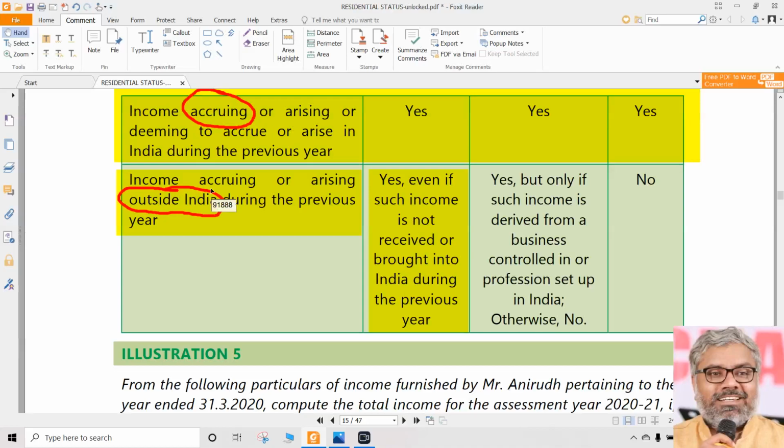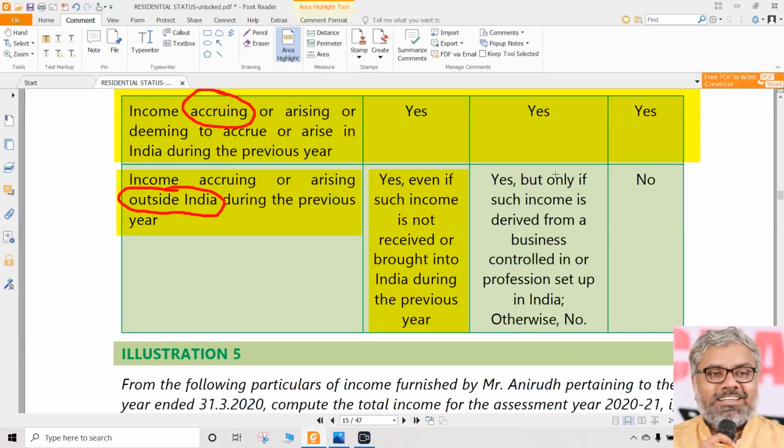Once again, you have to keep in mind and refer to the features of income in the first chapter. Is there any compulsion that for an income to be taxed it has to be received? Not necessarily. Income is taxable on a receipt basis also, accrual basis also, as the case may be. There is no need that income has to be really received. Even if it is accrued, it is enough. In this case, even if it is accrued outside India, still it is taxable in the case of ROR.